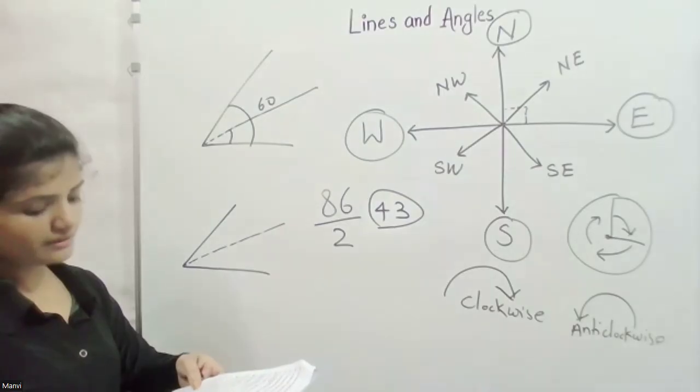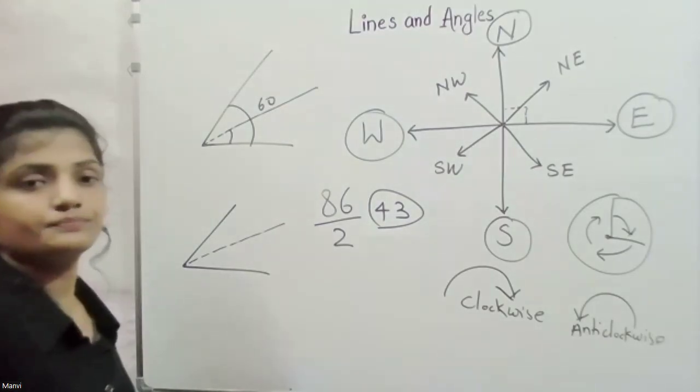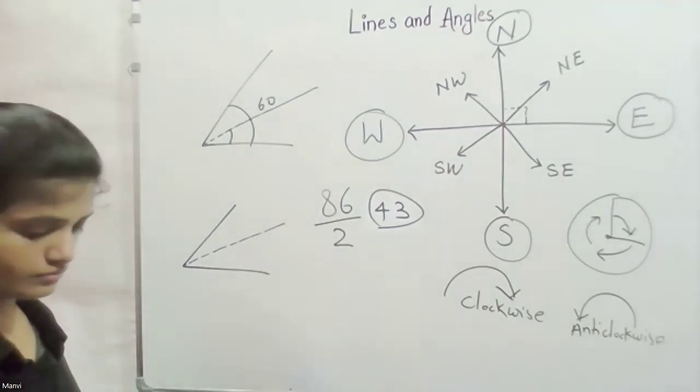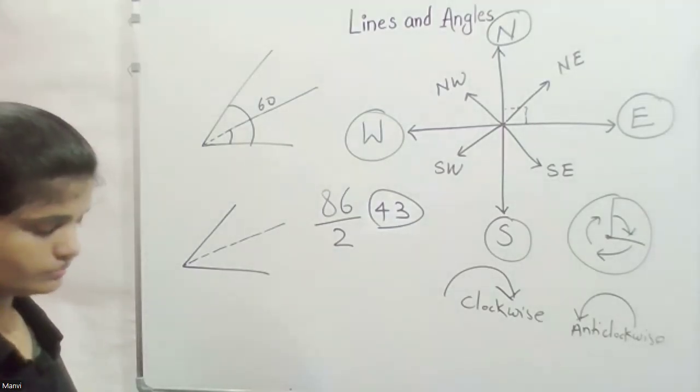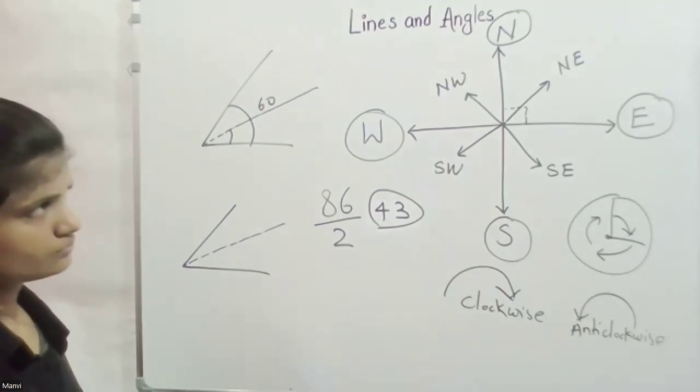Now tell me the answer for question number 26, Kavya. A person is facing southwest. She turns 90 degrees clockwise. Which direction is she facing now?